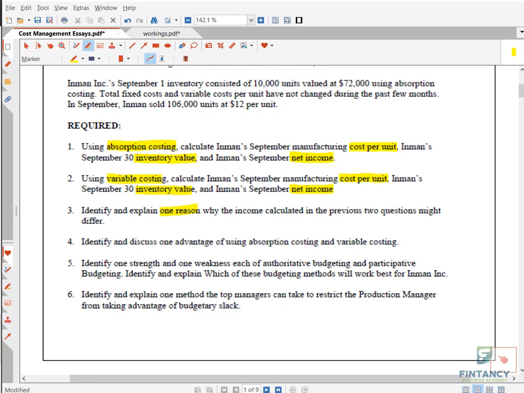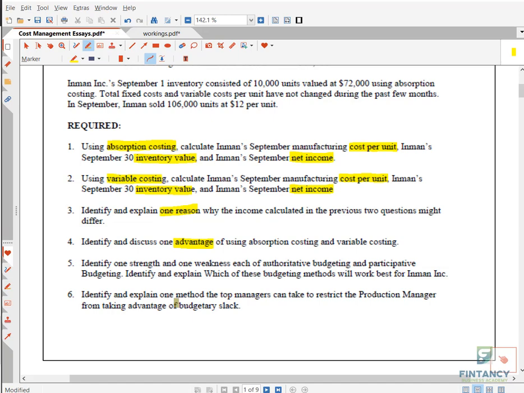Identify and discuss one advantage of using absorption costing and variable costing. So we need advantages for both of them. Like I said, my friends, for every topic you do, you need to make notes. The notes which you make, you will retain more. I definitely will help you out, but you have to make notes also. So for every topic you do, at least you need to know 2 to 3 advantages and disadvantages. You can use your study material, my class notes, the official answers. Even you can use Google, no problem. At the end of the day, you just need to write good points in the exam.